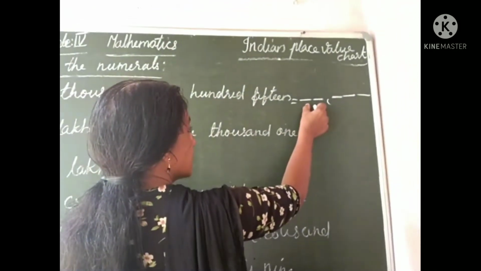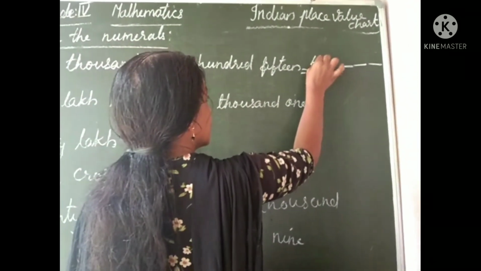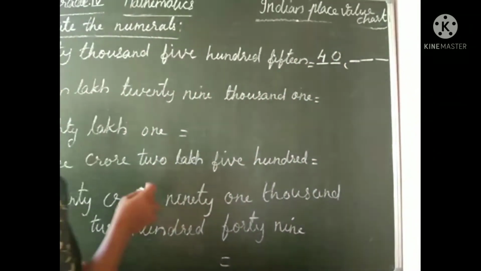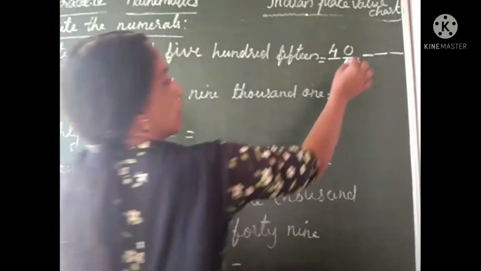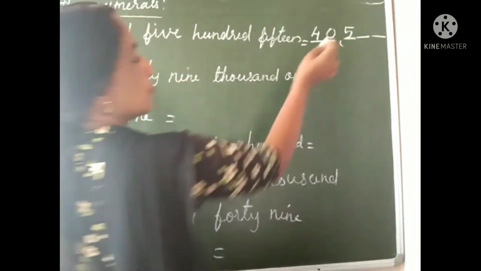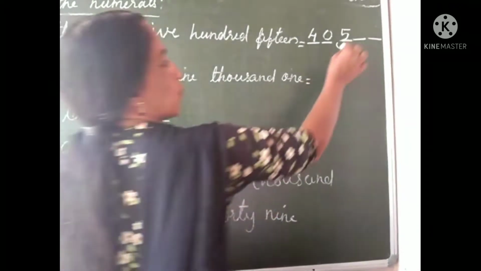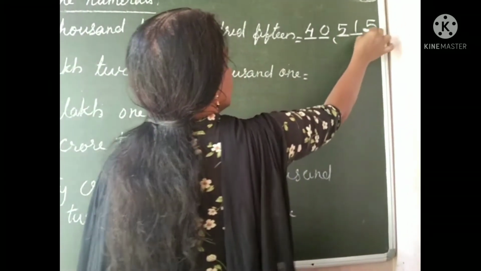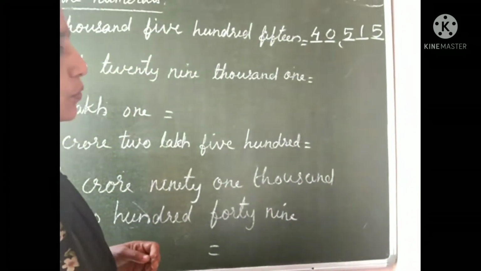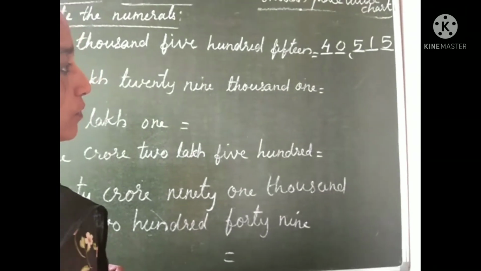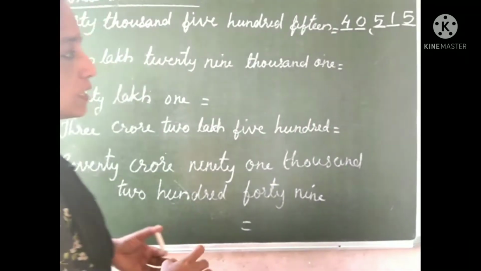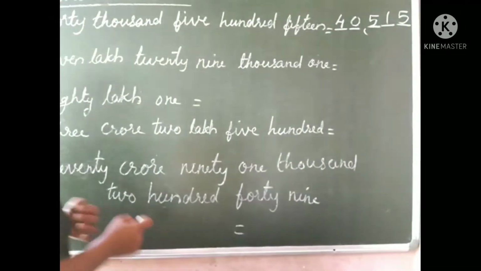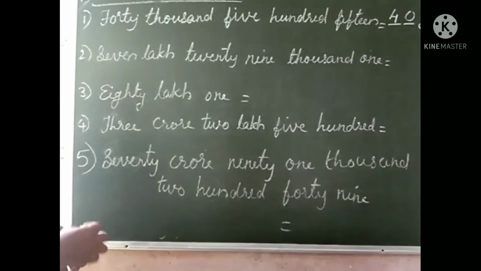40,000. This is in the group of 1000. Therefore we can write 40 here. And 100 how much? 5. And next 15. 15 means 1 5. Therefore the numeral is 40,515.